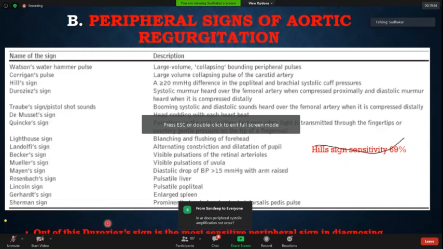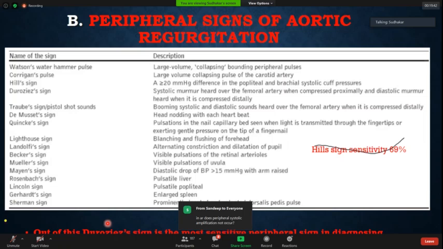Now, why is it a diastolic murmur? Because you're compressing it distally, so there is a runoff in the proximal part. That is why you're getting a diastolic murmur. And out of all peripheral signs, Duroziez sign has the maximum sensitivity. There is a sensitivity of 90% and specificity of 100%. However, Hill sign has a sensitivity of only 69%.